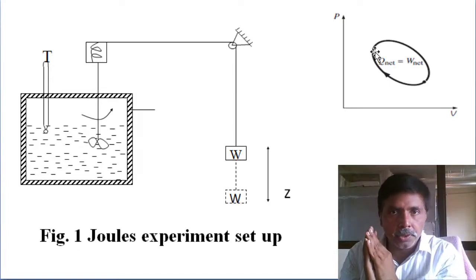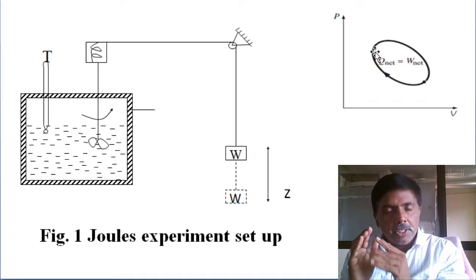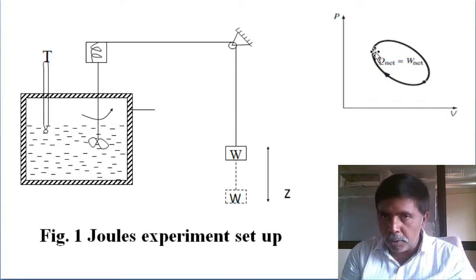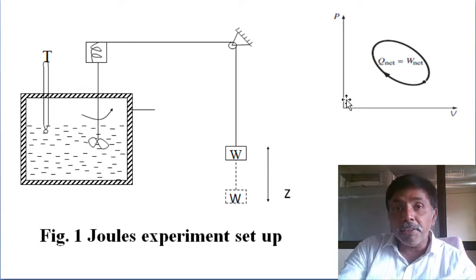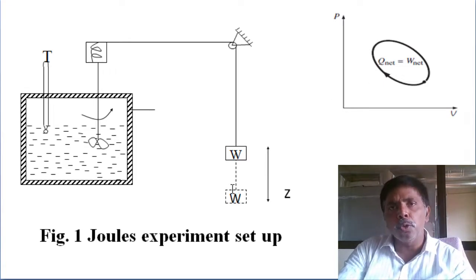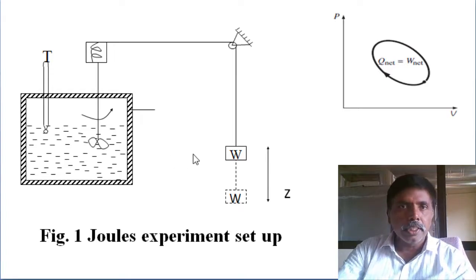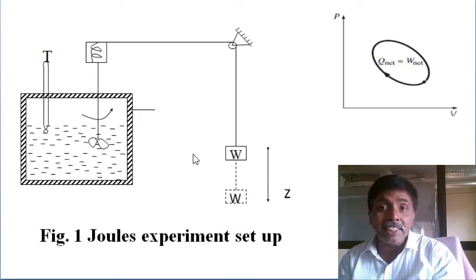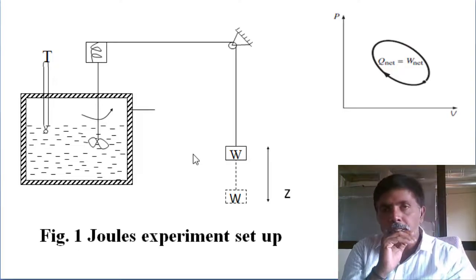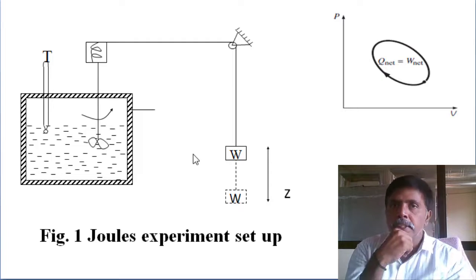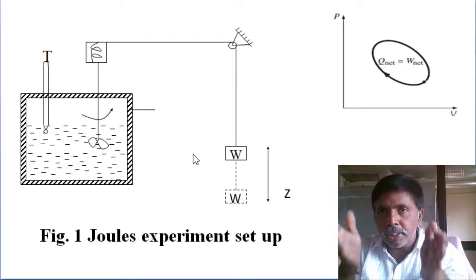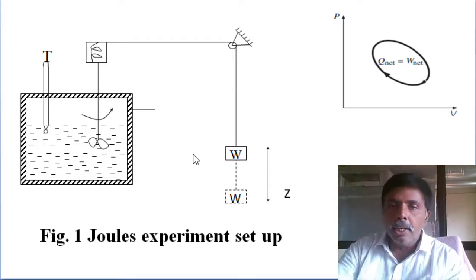By this operation, he tabulated how much work is supplied and how much heat is removed in the two processes. First he conducted experiments for liquid, especially water. For different conditions, he changed different loads and different distances. Then the work input he changed, then he tabulated. After that he changed liquids also, different types of liquids, different viscosity liquids, and again he tabulated work input and heat.